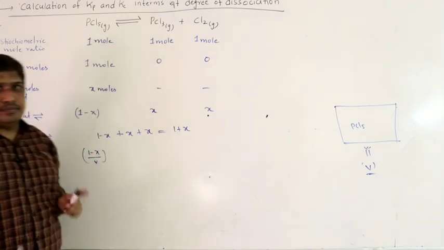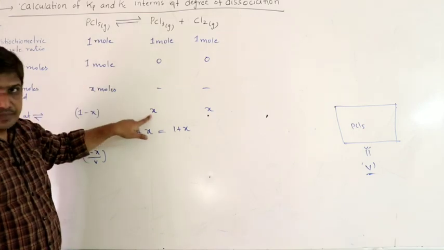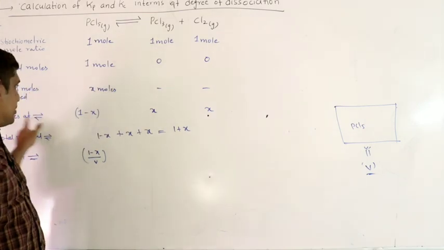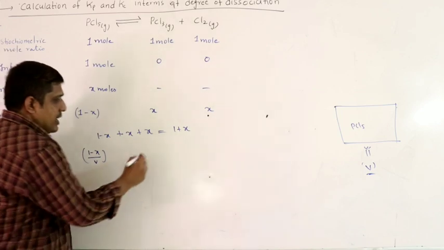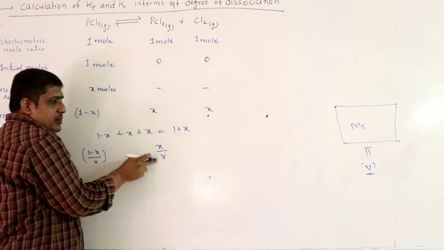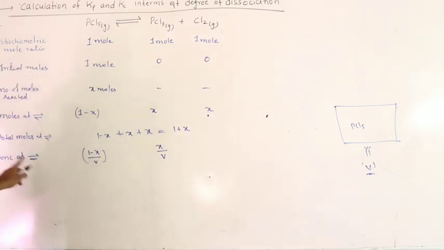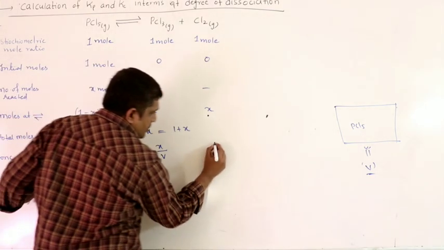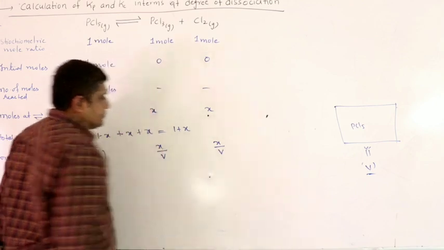Similarly for PCl3, number of moles at equilibrium is x. X by V, let us assume volume as V. Therefore, number of moles at equilibrium by volume is concentration at equilibrium. Similarly, here also the same thing, x by V.